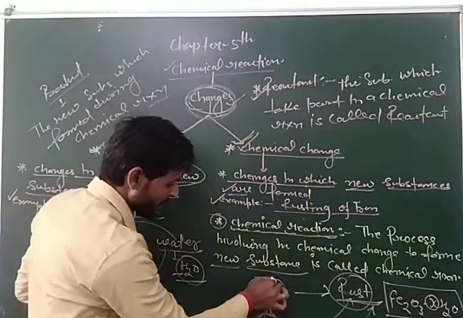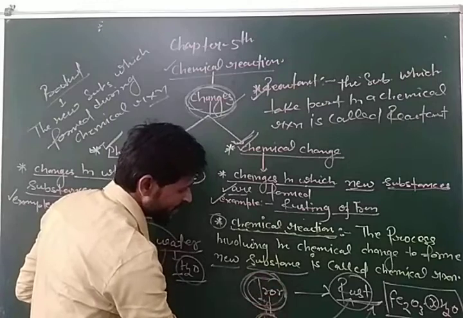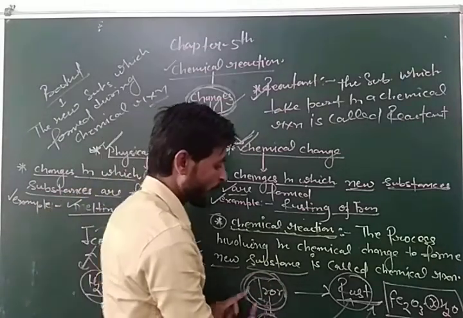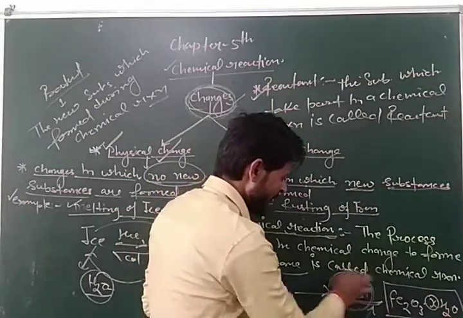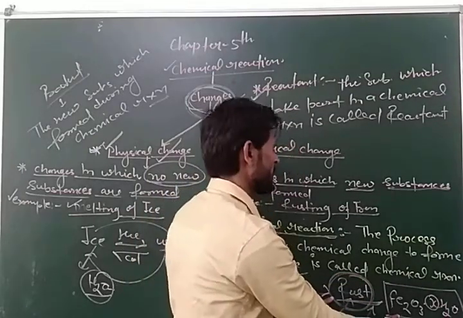Now see the reaction. In this reaction, iron is the reactant and the product which is formed, rust, is called product.